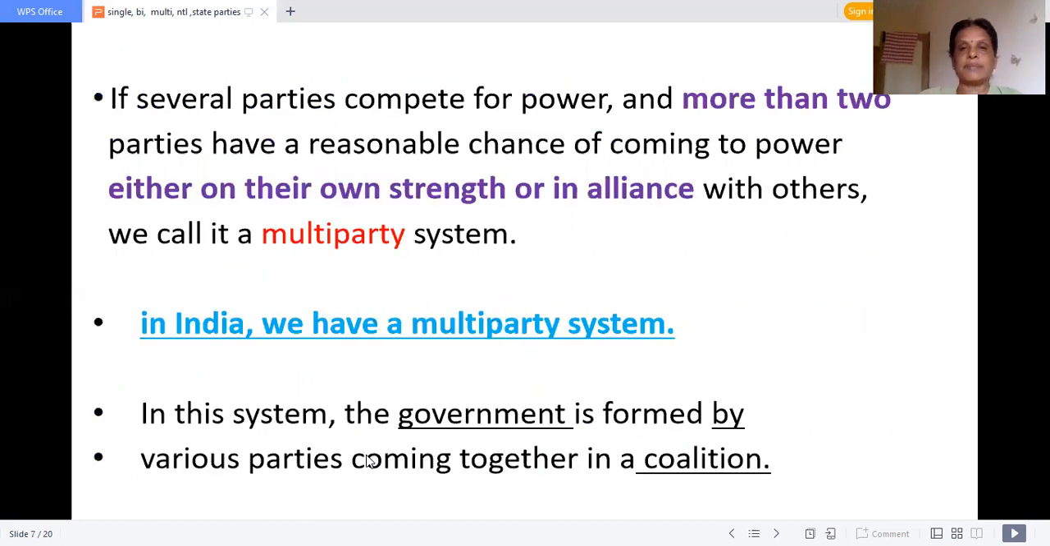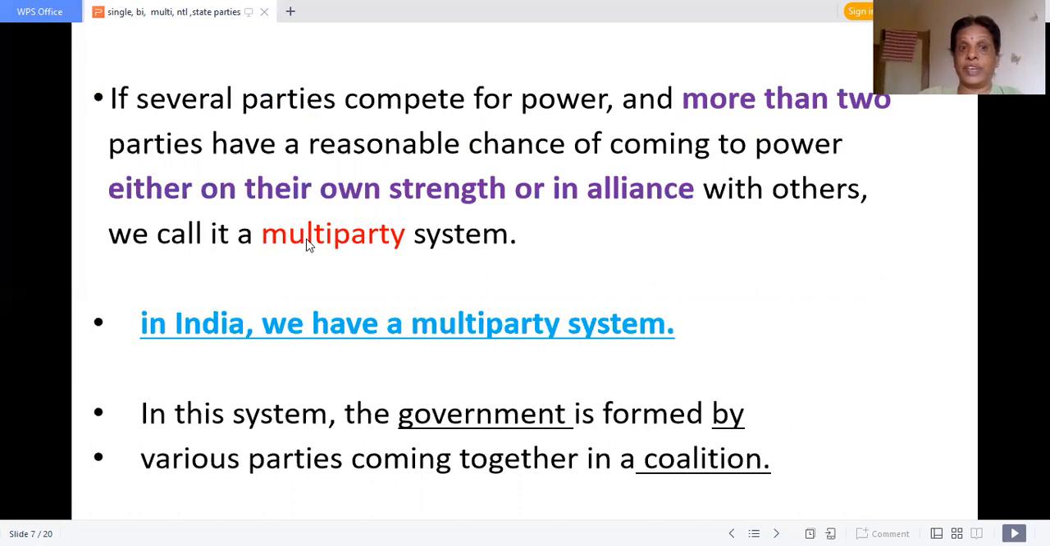Okay. What is the multi-party system? Here also several parties are competing for power, and more than two parties have a reasonable chance of coming to power. How is it possible? More than two parties? Is it possible? Will they get a majority of seats? No. Even if they get few seats, they are given a chance. How? Through the practice of coalition government.